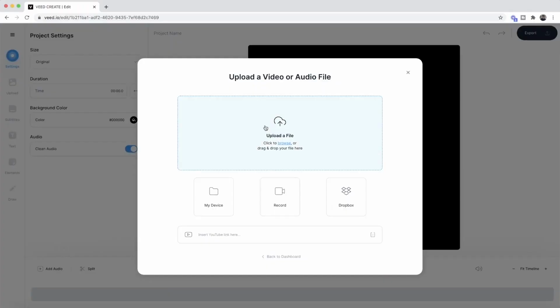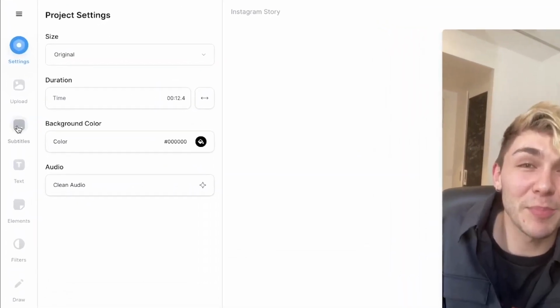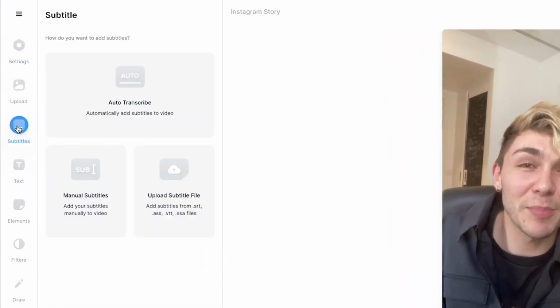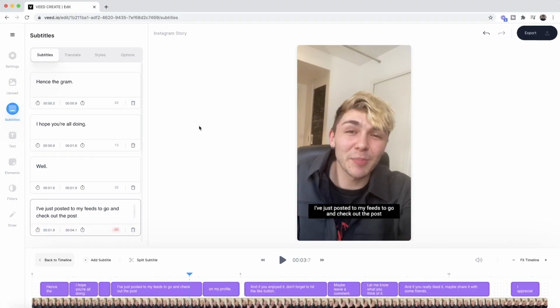Click on Media and select the video that we just downloaded. Now just go to the subtitles and click on Create Auto Subtitles. I will select the language English and click on Create Subtitle. All subtitles have been generated. Just select the first subtitle. Now adjust the size and place it where you want. Now head over to Styles, click on Left twice and choose Plain. Now if you want, you can download it like this.